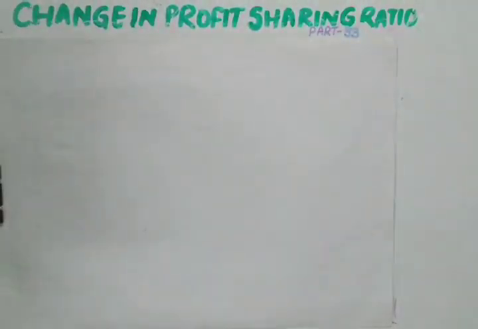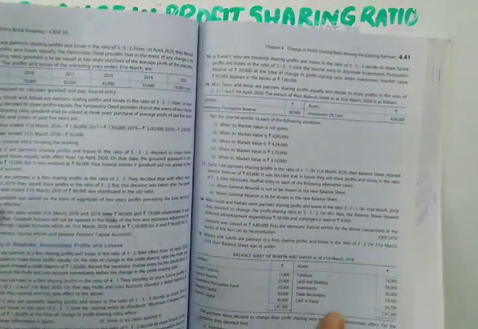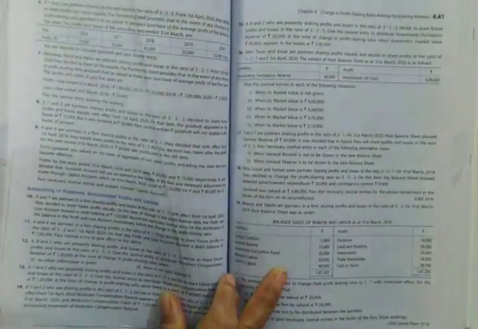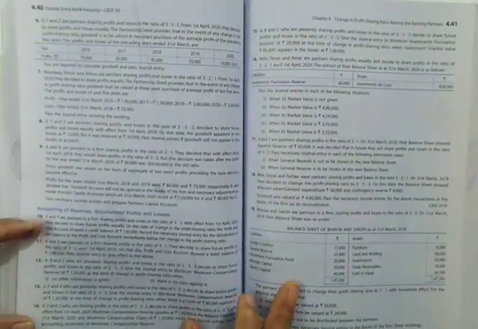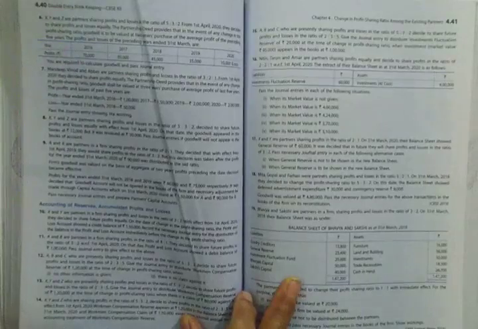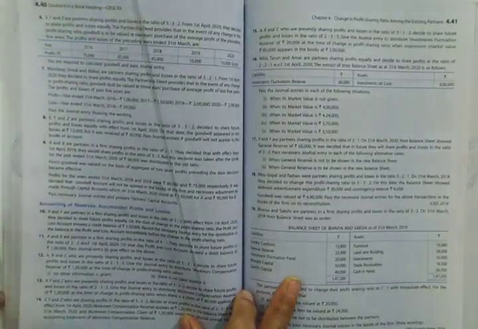There is also illustration number 7 based on this workman compensation reserve. You can do this illustration from your book, T.S. Grewal's book, page number 4.12, but now I am doing question number 13 with you.